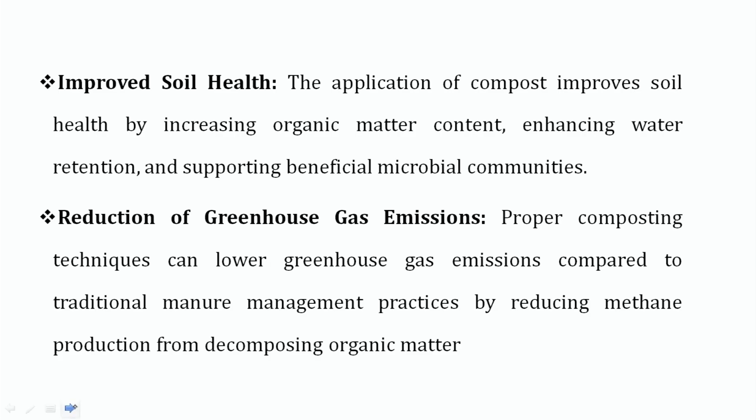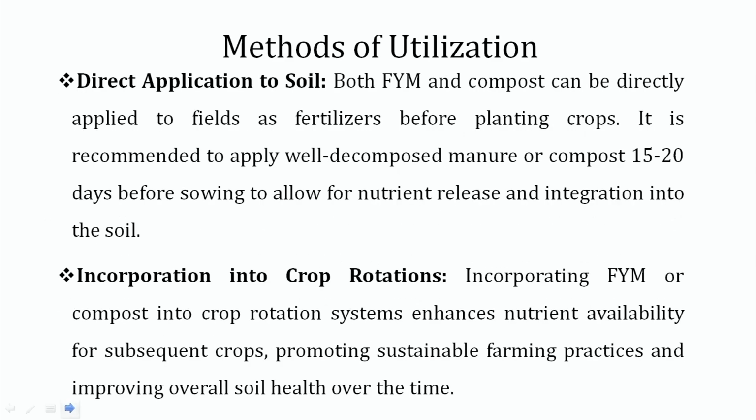Method of utilization means how we can utilize our farm waste, our livestock waste effectively for the benefits of environment and for the benefits of our farmers. If we are applying the farmyard manure directly to the soil, both farmyard manure and compost can be directly applied to the field as fertilizer before planting the crops. It is recommended to apply well decomposed manure or compost at least 15 to 20 days before sowing, to allow the nutrient release and integration with the soil.